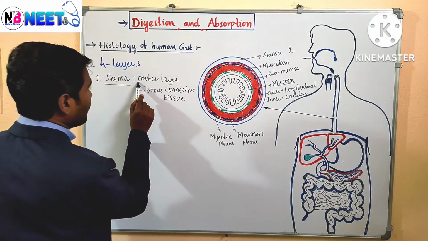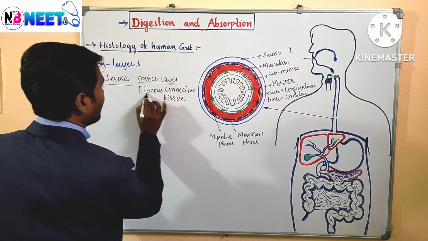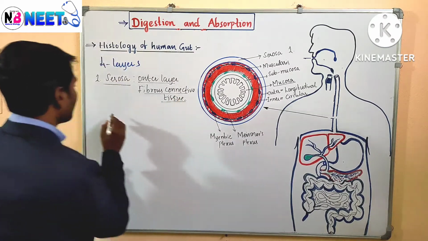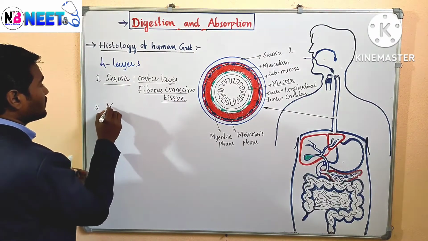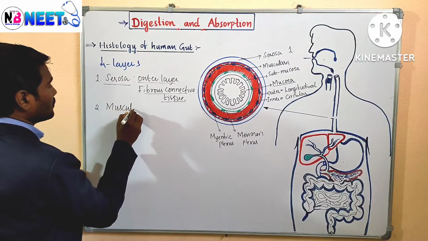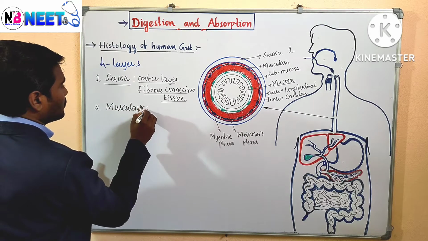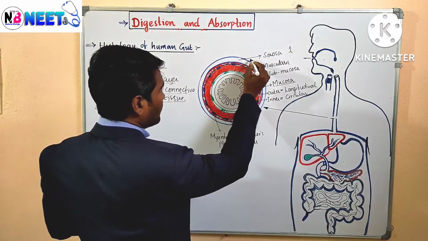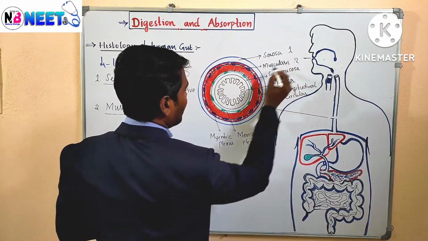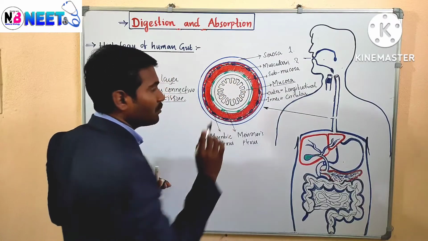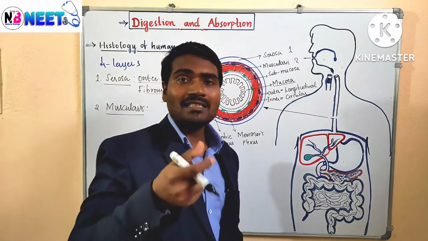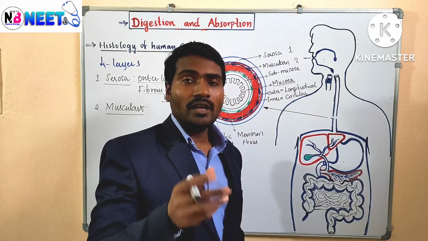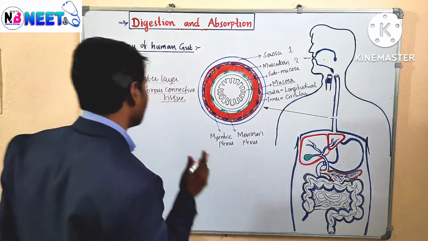Only one point we have given: it is the outer layer and made up of fibrous connective tissue. Then comes the second layer, muscularis. This is the red color area after the serosa. This red color area is called muscularis, the muscle layer. It is made up of 2 types of muscles.